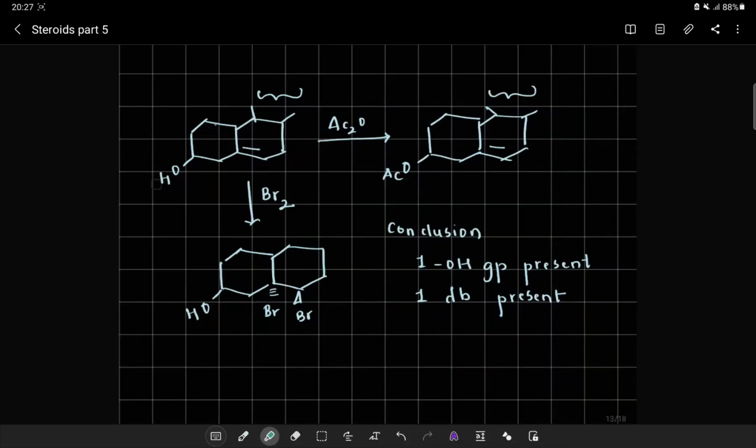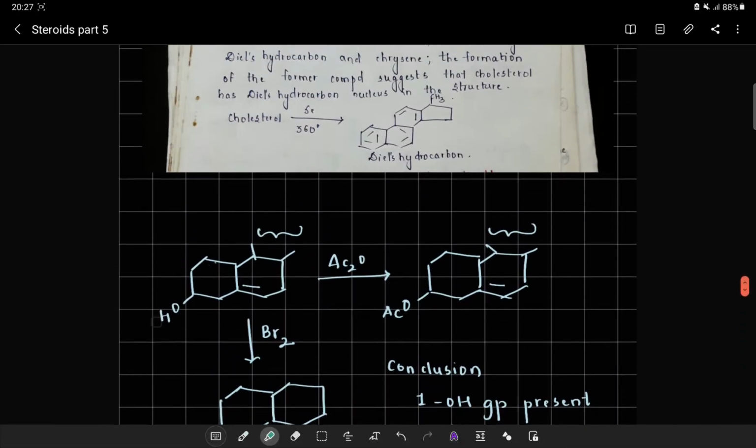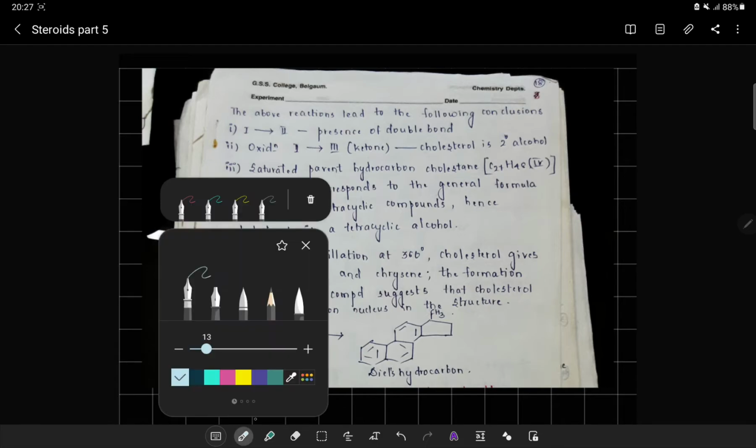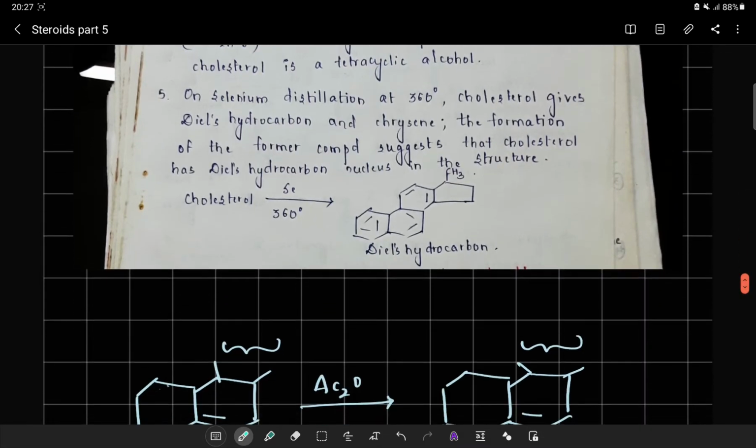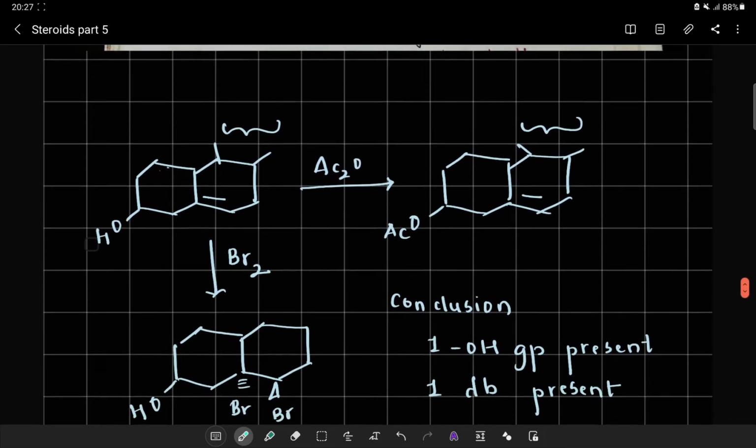Hello everyone. In the previous discussion, we had seen some conclusions like the presence of a double bond, oxidation, and then we had seen about cholesterol being a secondary alcohol, so on and so forth. With respect to these conclusions, let us look at the reactions.